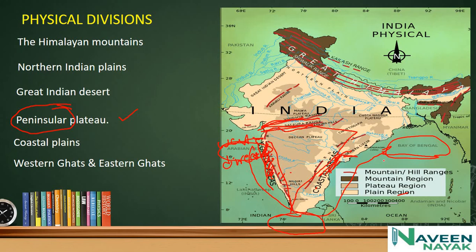And there are two island groups which form part of India: Lakshadweep, and you can see here the Andaman and Nicobar. Lakshadweep is in the Arabian Sea, and Andaman and Nicobar is in the Bay of Bengal. These two island groups together with the mainland form the country of India.